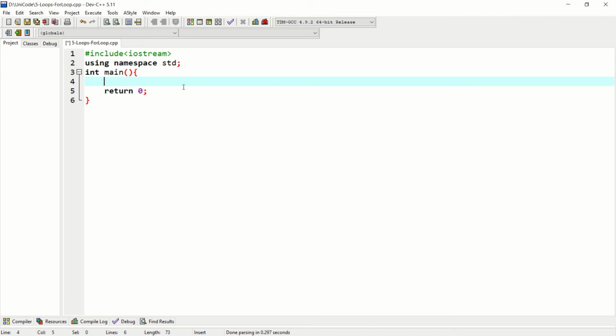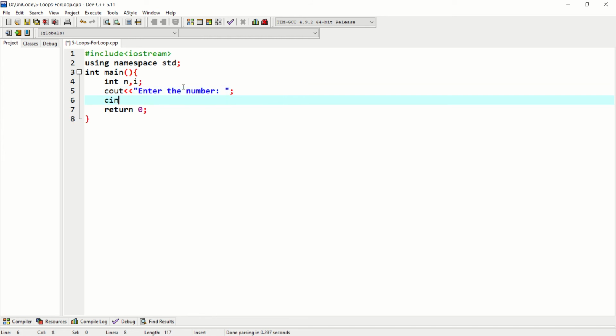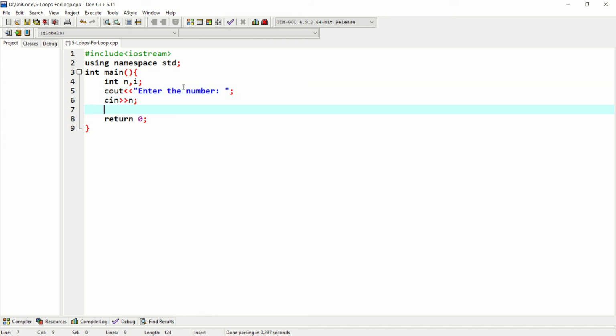We can use two variables, int n comma i. We can just give the user an output that you have to enter the number. Enter the number. Semicolon, cin n.